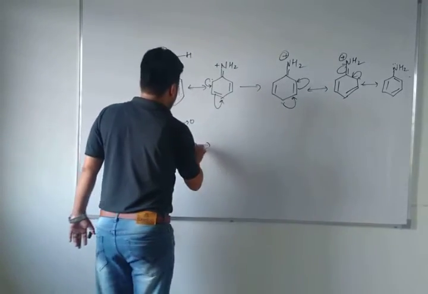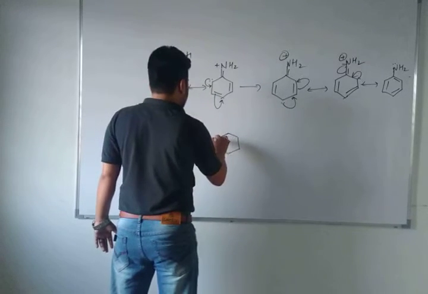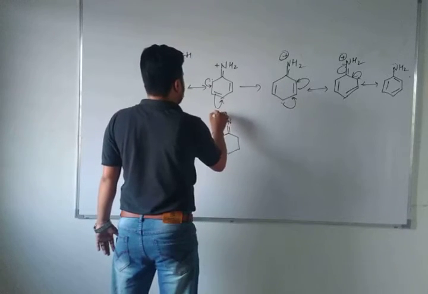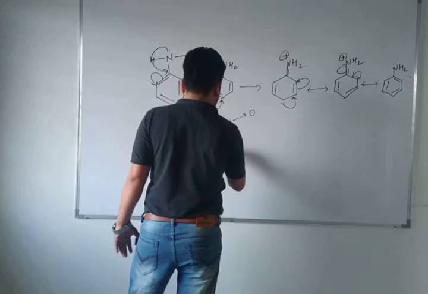So in the second step, you know very well what will happen. Here you will get a positive charge, there will be a lack of electrons. Here nitrogen will get a double bond, and oxygen will get three lone pairs and a negative charge on it. So here this bond has shifted.